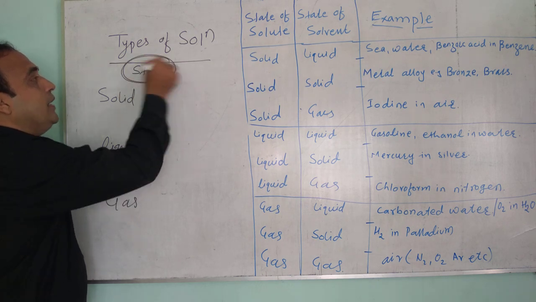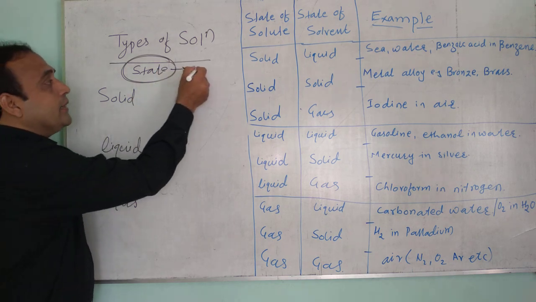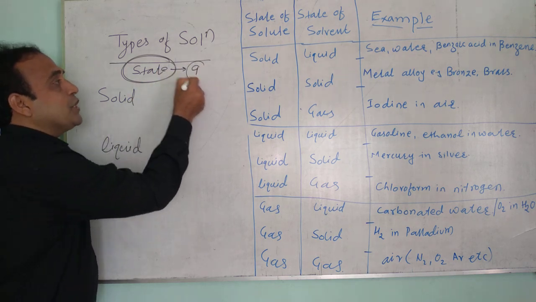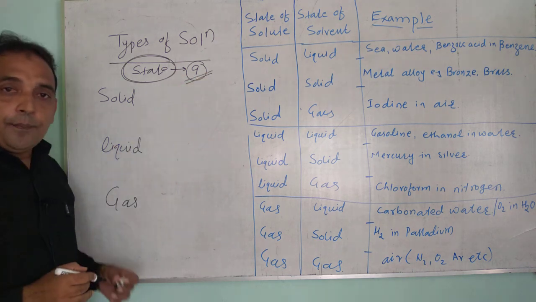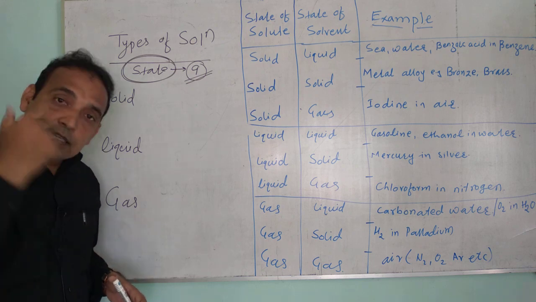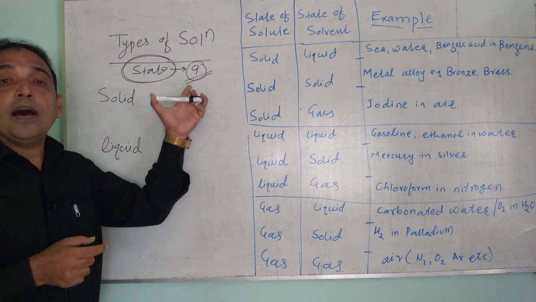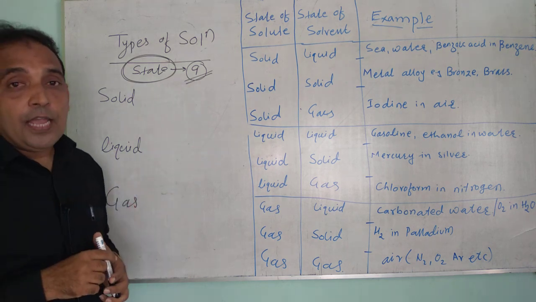Depending upon the nature or state of solute and solvent, there are a total of 9 types of solutions. How many types of solutions are there? Nine. And what are these 9 types of solution?